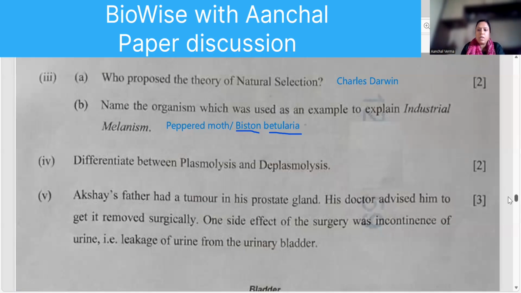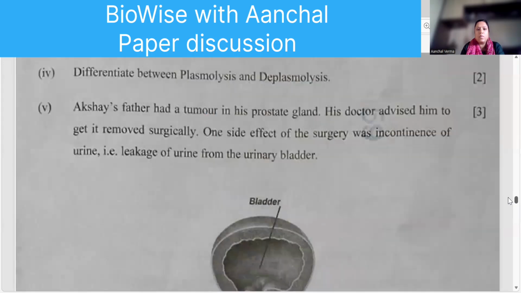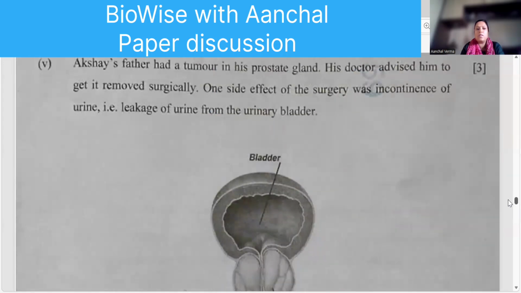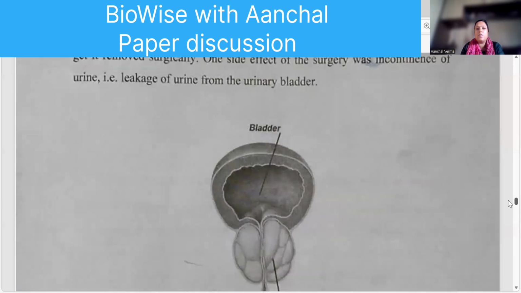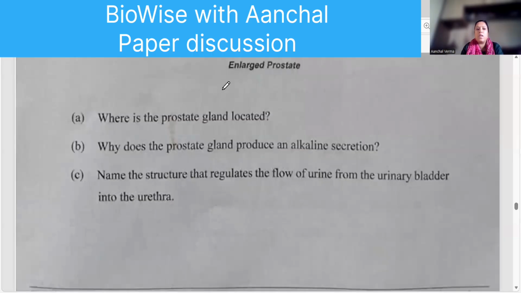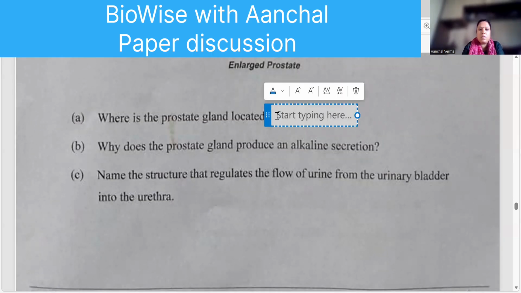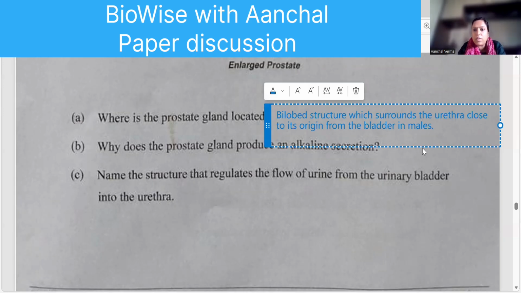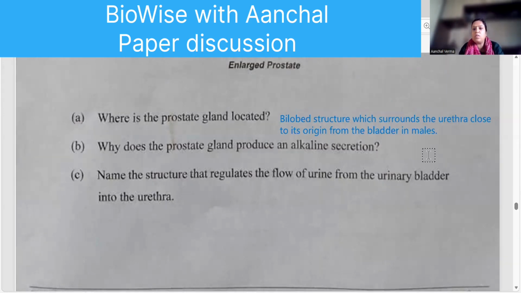Okay. Next question. Akshay's father had a tumor in his prostate gland. His doctor advised him that one side effect of the surgery was incontinence of urine, leakage of urine. That is okay. Where is the prostate gland located? It is a bilobed structure which surrounds the urethra close to its origin from the bladder in males.